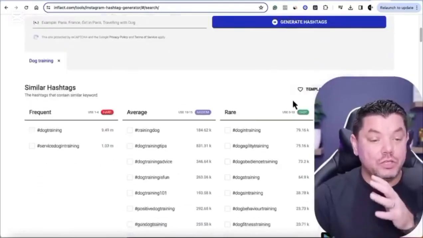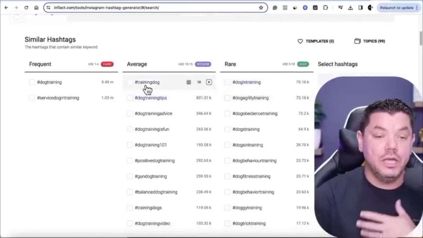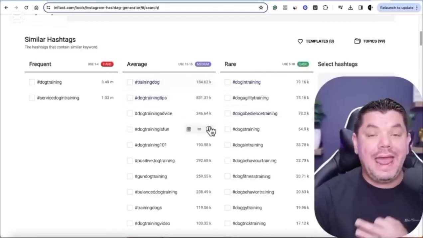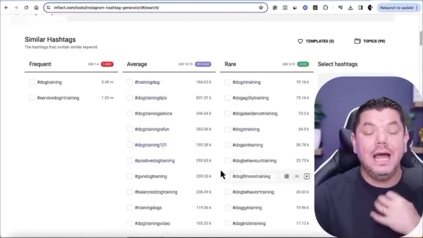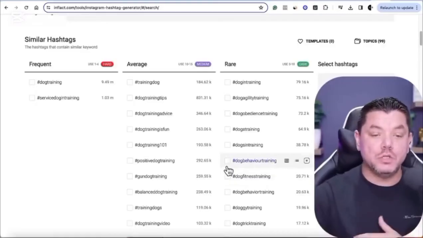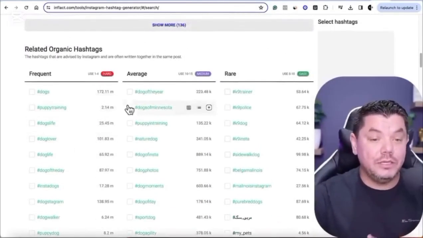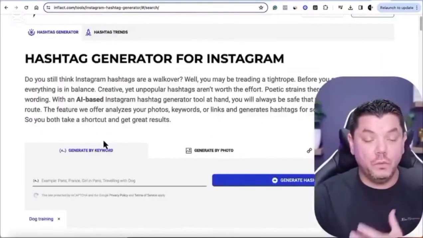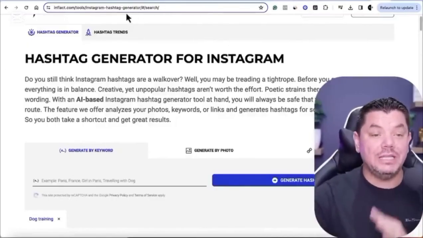Take a look at this. If you scroll down, it's going to give you all these different hashtags that you can use. Training dog, dog training, etc. It's even going to show you how many people have used these different hashtags. So you can try different ones until you find some that you're getting traction with, or you can play around and swap them around, guys. You can even see ones that are frequently used, average, and rare. As you can see, there's so many different options over here. So if you want to test out some other hashtags and you're not sure which ones to use, come over here and check out this site.